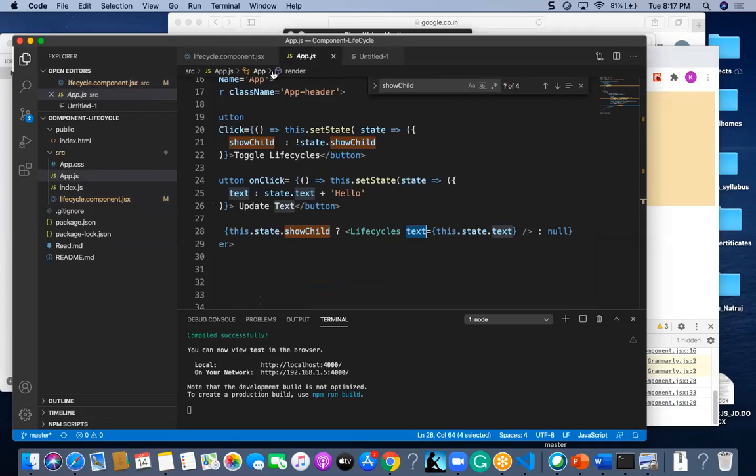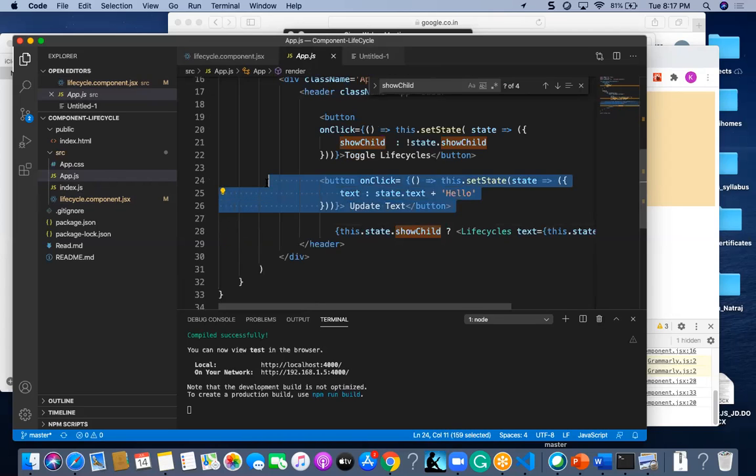That's the flow actually. Props is used in a global way, to communicate from one component to another component. Suppose here I have this.state.text. State is a local element, so it is applicable always to this current local object.